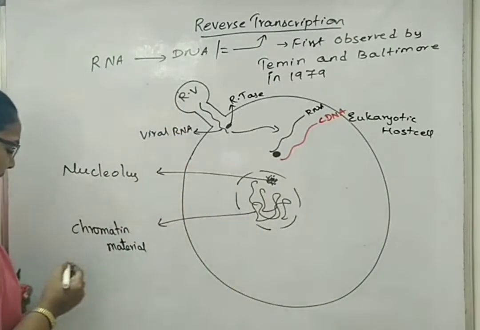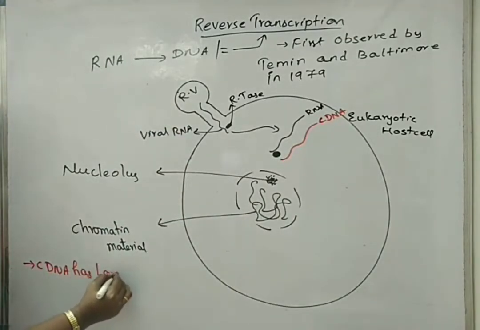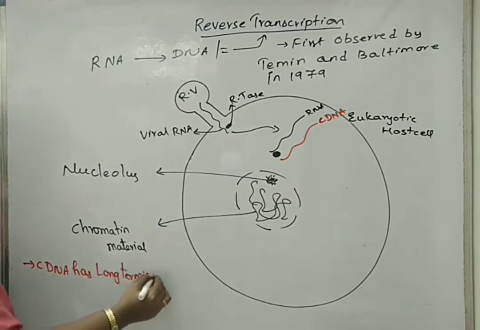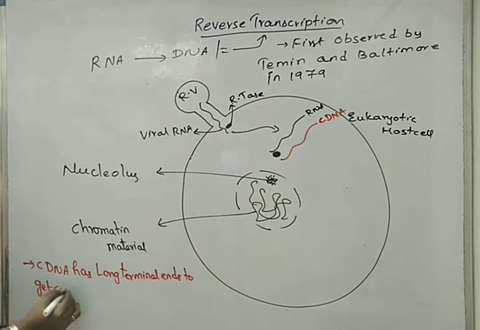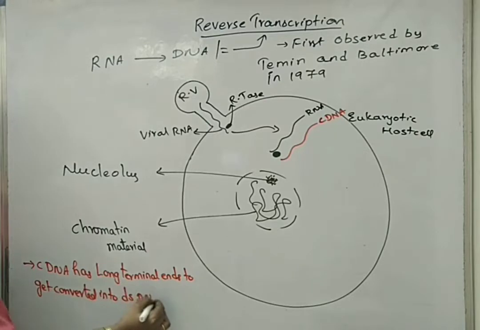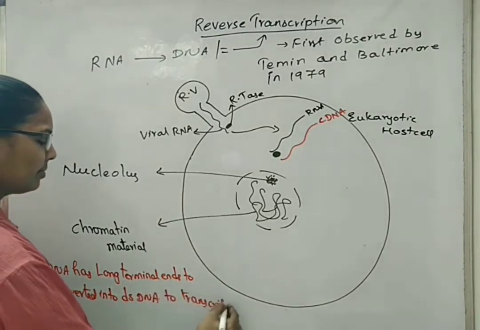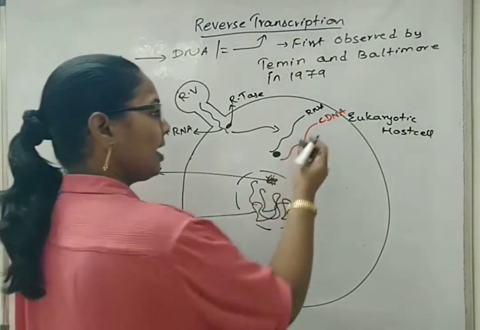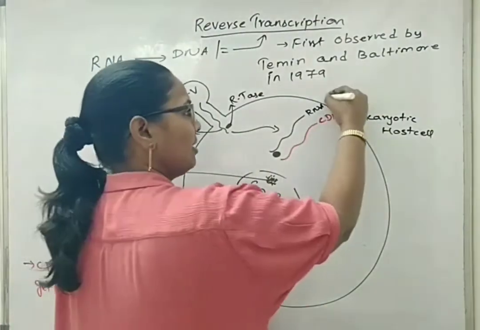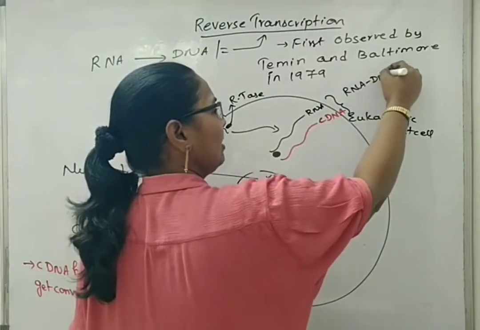Now, one point regarding cDNA: cDNA has long terminal ends, to get converted into double-stranded DNA to transcribe mRNA. When an RNA has synthesized a cDNA, together we call it an RNA-DNA hybrid.